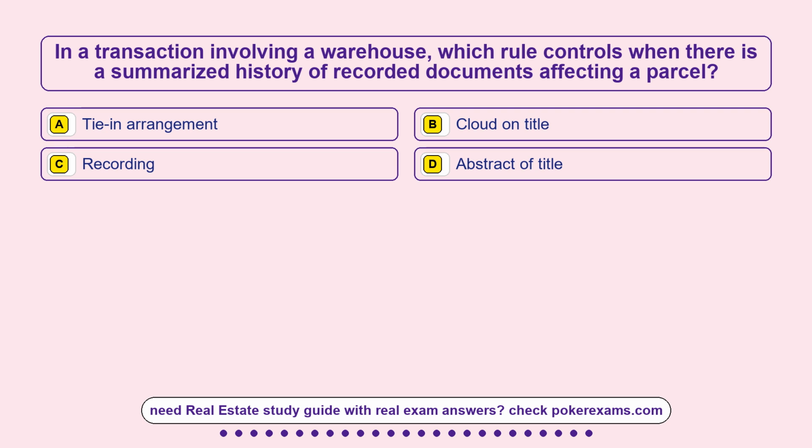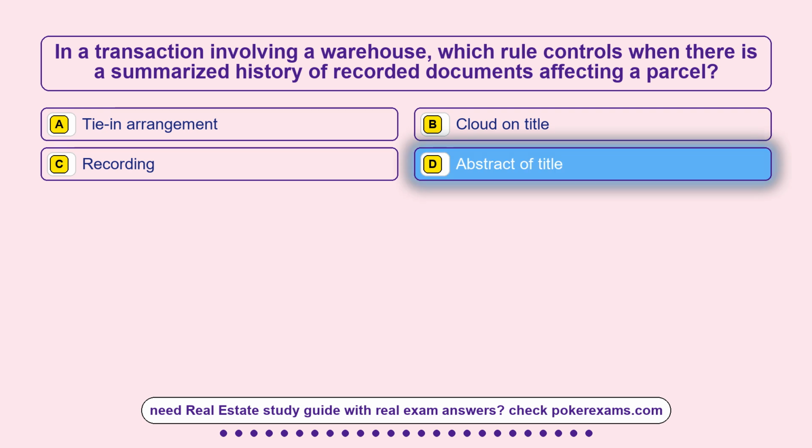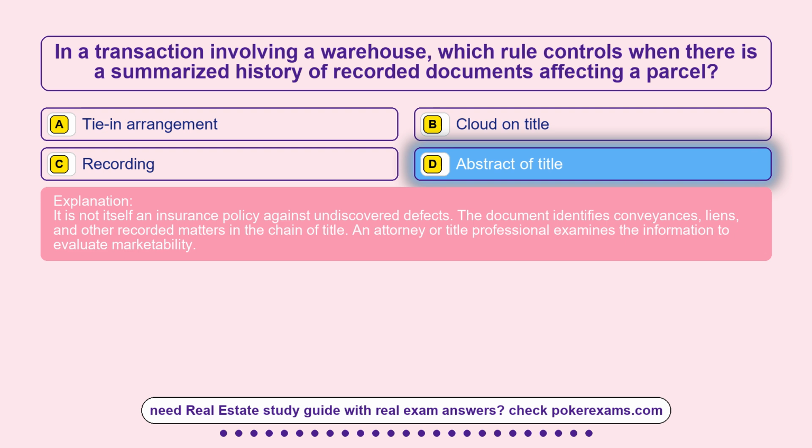Option D, abstract of title. The correct answer is option D, abstract of title. It is not itself an insurance policy against undiscovered defects. The document identifies conveyances, liens, and other recorded matters in the chain of title. An attorney or title professional examines the information to evaluate marketability.